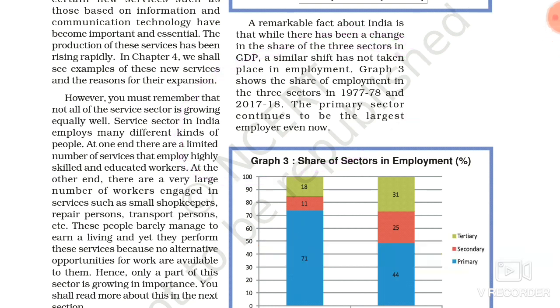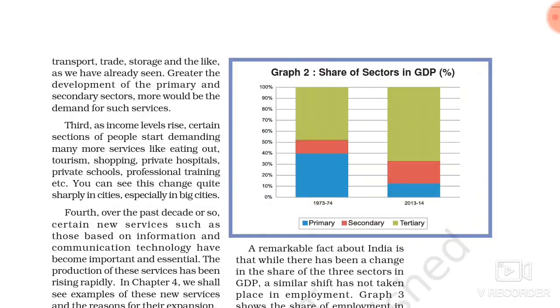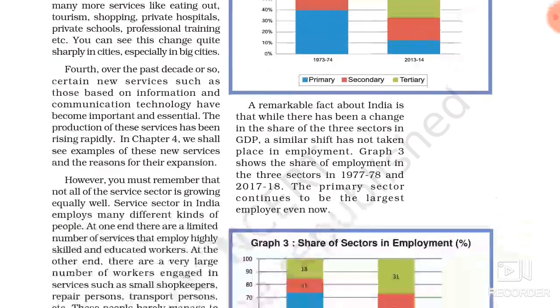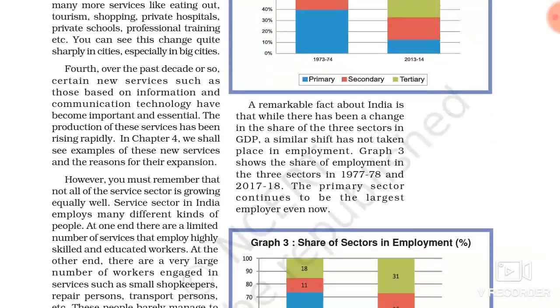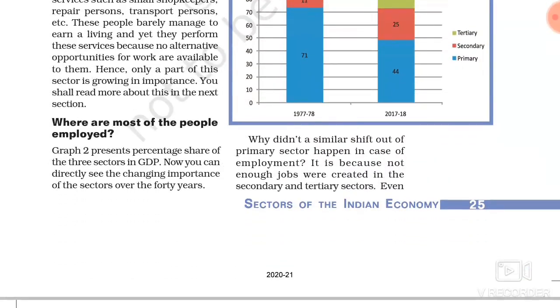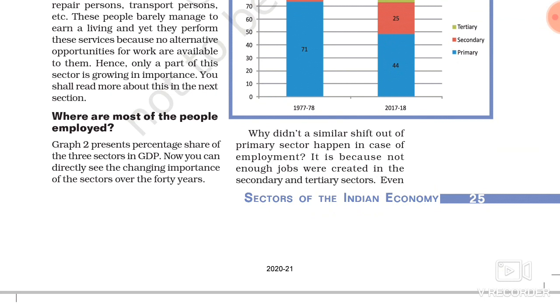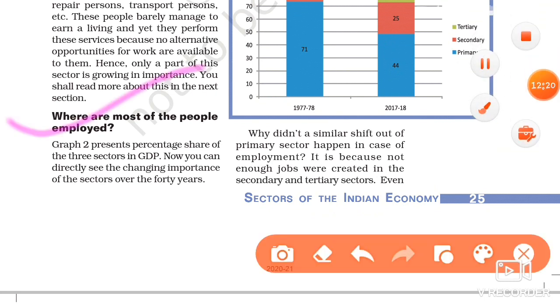But here it is said that the share of sectors in GDP from the tertiary sector is more in 2013-14. But the thing is that employment opportunity is still given more in the primary sector. Now the question is, where are most people employed? From this graph, graph 2 presents the percentage share of the three sectors in GDP.